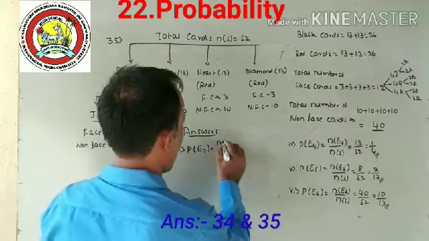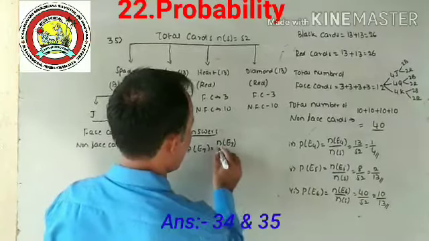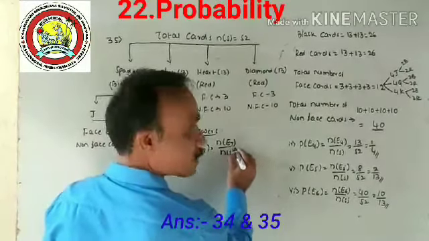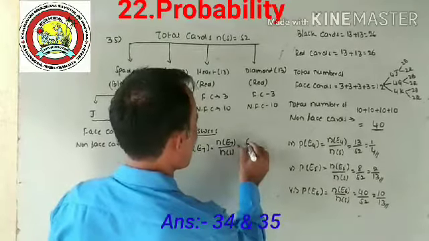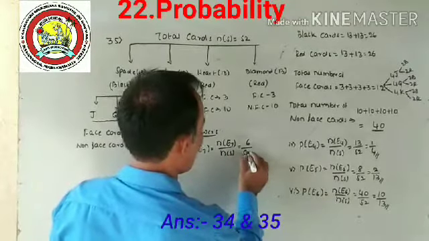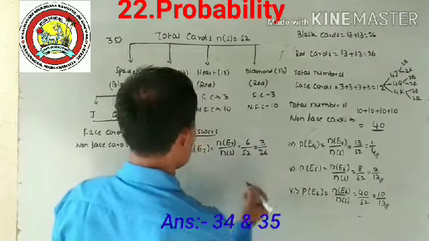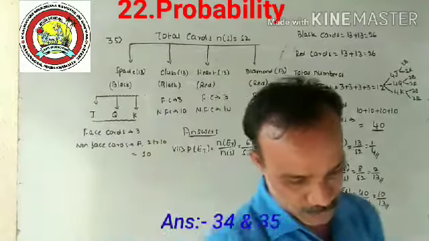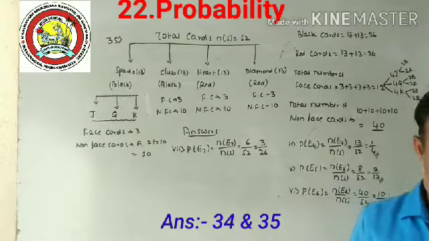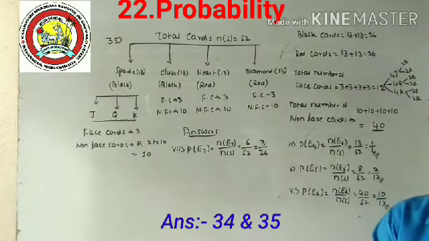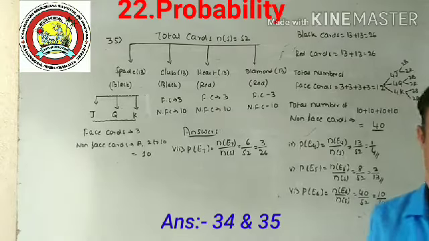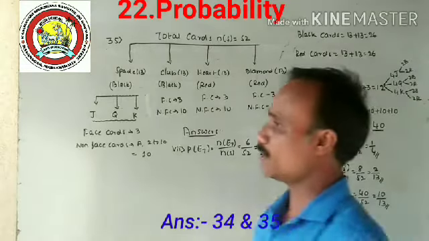So n of E7 divided by n of S is equal to 6 divided by 52, that is 3 divided by 26. Question number 7, the answer is 3 divided by 26.